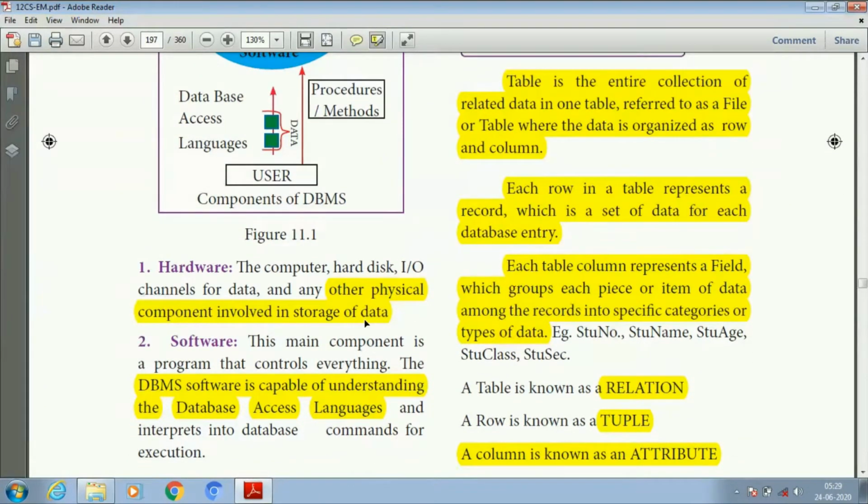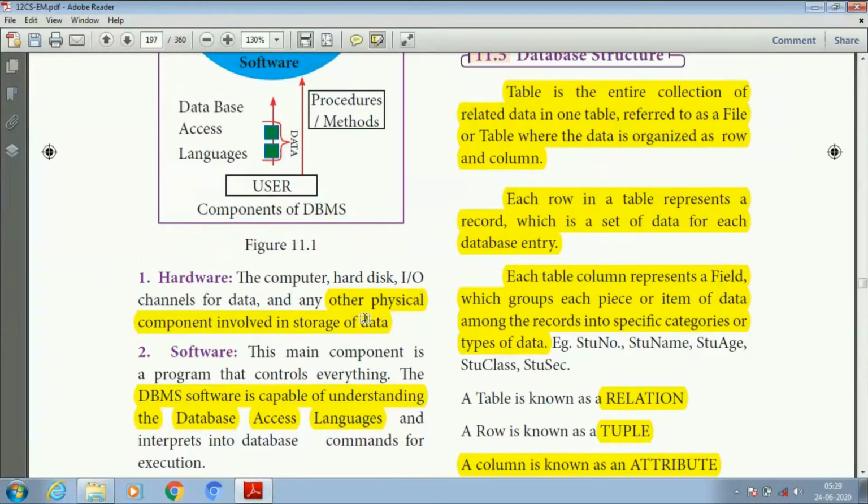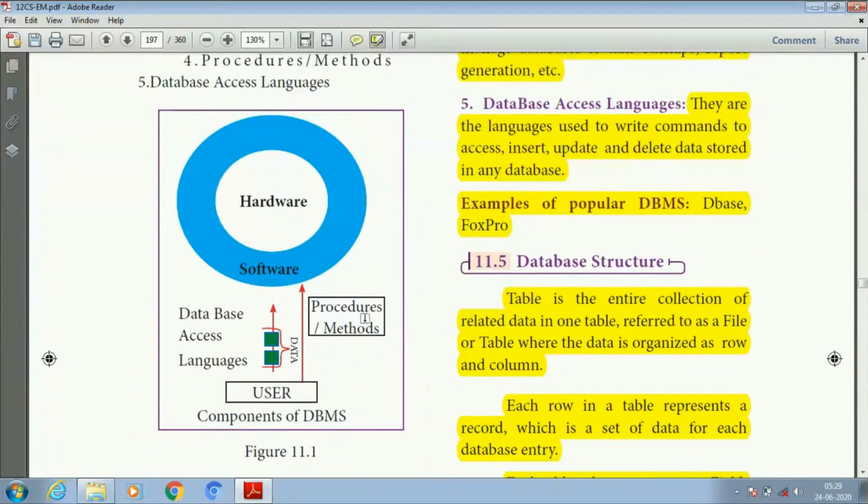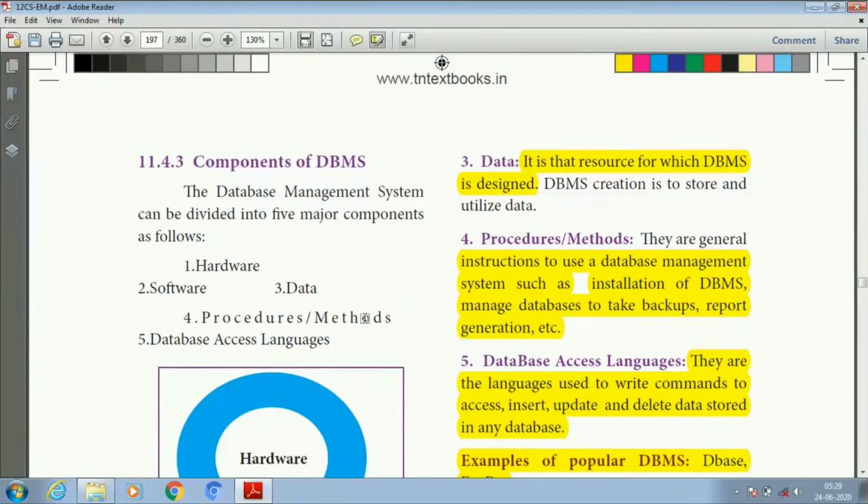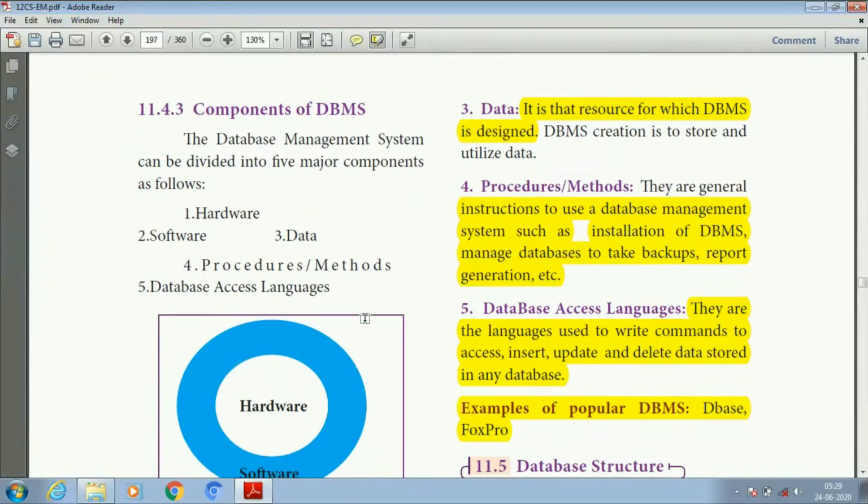So it controls everything. Through the program, it controls everything. DBMS software is capable of understanding the database access languages and also interprets them into database commands for execution. And next one is data. Here data is the resource, the raw fact for which the DBMS is designed, whether it is used to create, store and utilize the data.